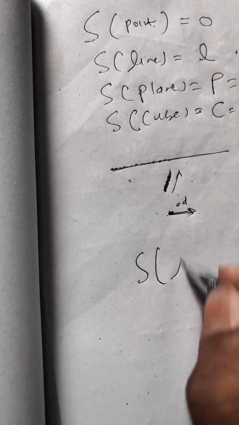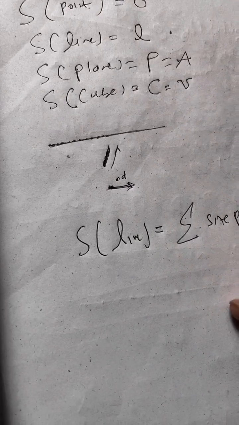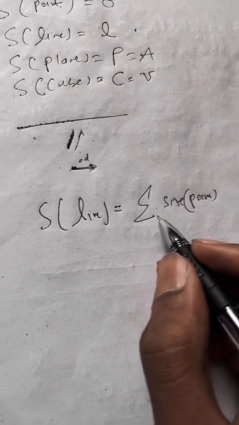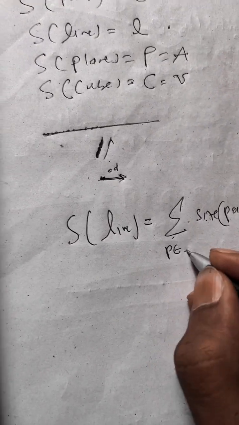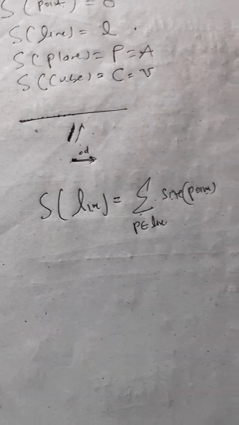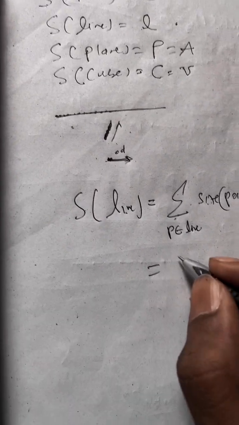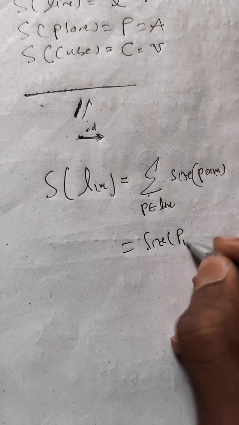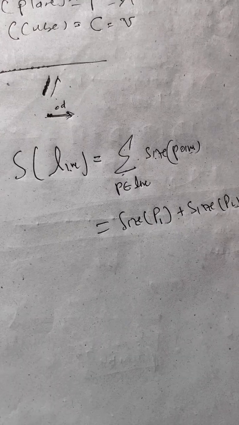So what is the size of a line? If we think the size of a line is the sum of all the sizes of points. This is the summation symbol. Sum all the sizes of points. Which points? All those points that belong to this line. Then what happens? Well, we have infinite points, so we have to add the size of point 1, size of point 2, size of point 3, and so on up to infinity.